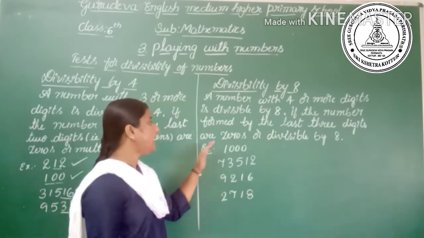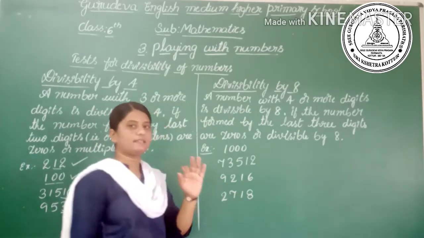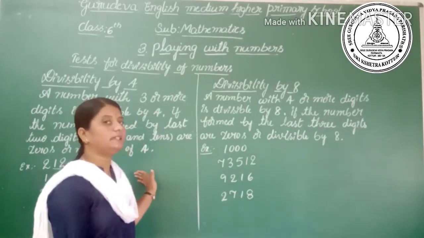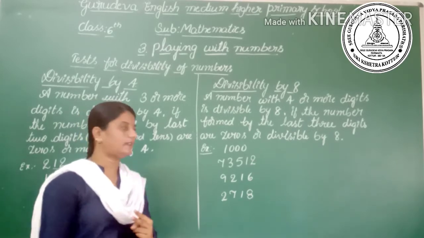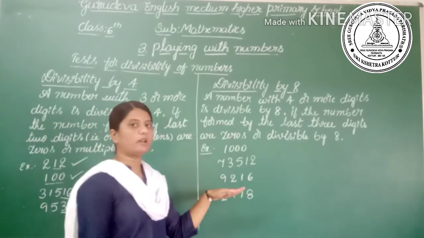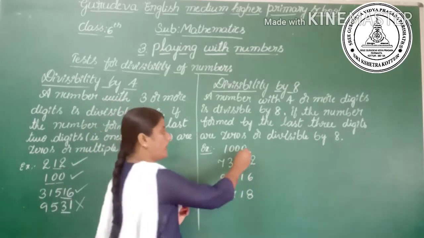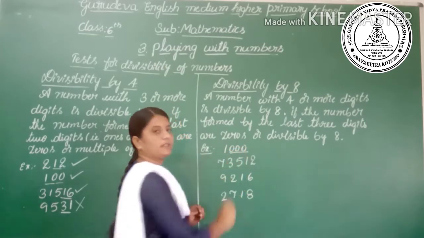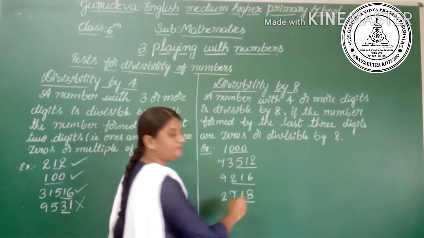You see here I have taken 4 examples. Just observe the ones, tens and hundreds places. In the divisibility by 4 we observe only 2 places, that is ones and tens. Here we have to observe the last 3 places: ones, tens and hundreds.